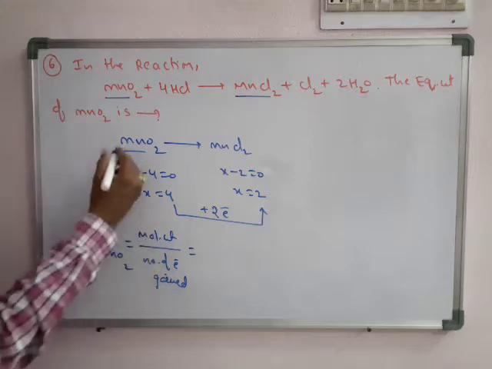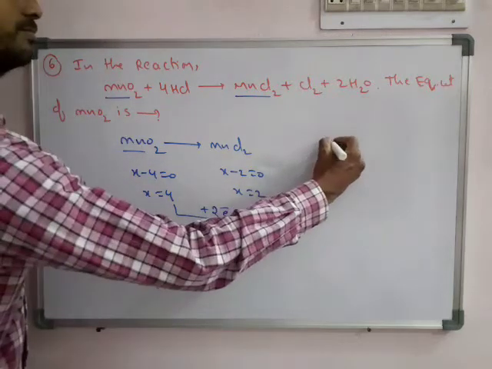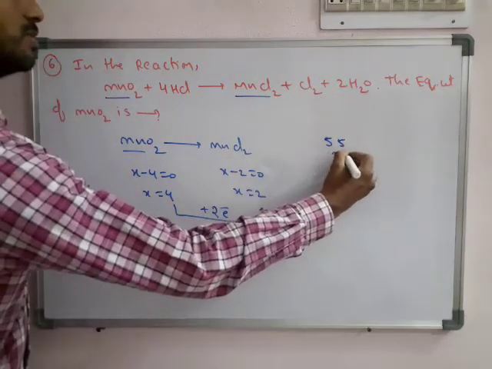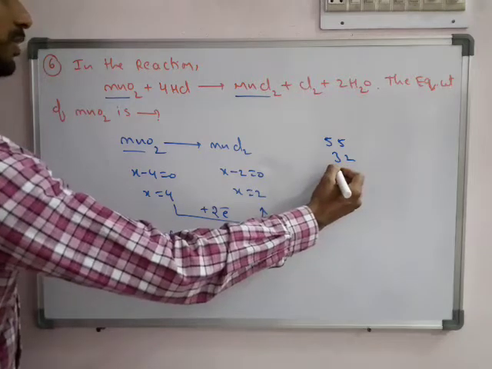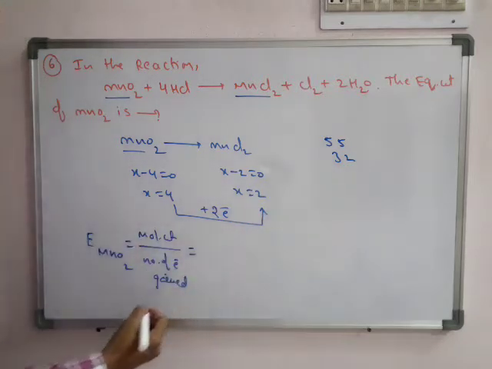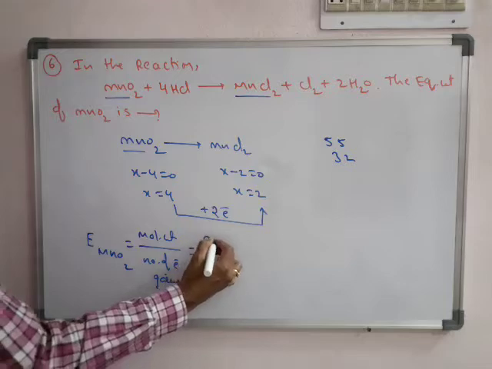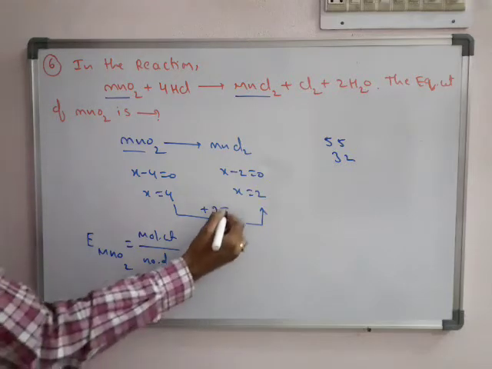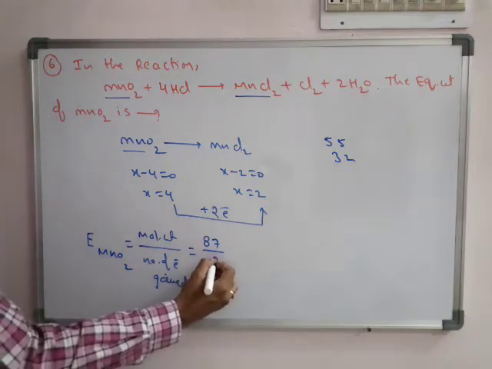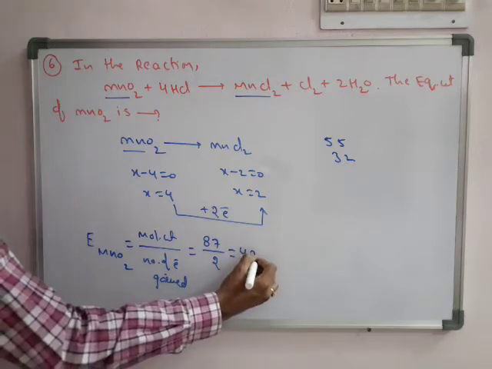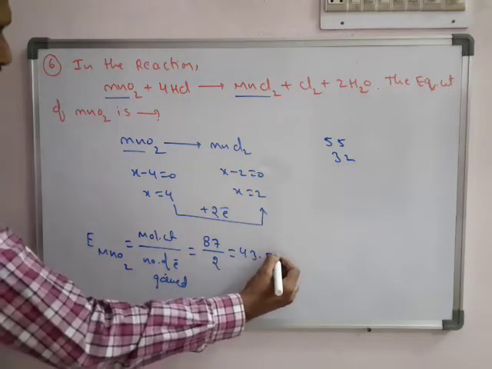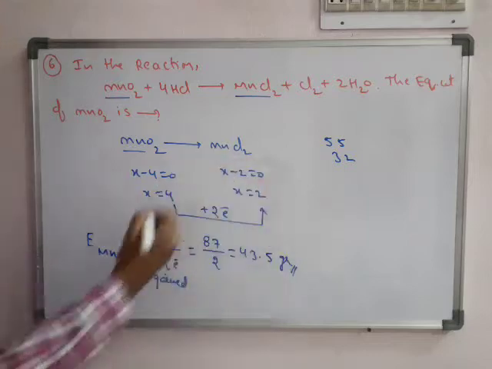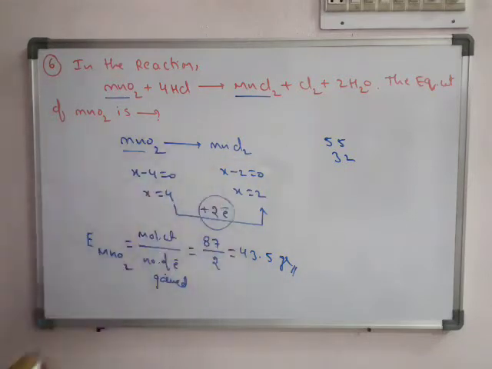What is the molecular weight? Manganese 55, oxygen is 32, O2 is there, that is 87. My number of electrons gained is equal to 2, so that is 43.5 grams. So just finding the number of electrons is the important thing in this reaction.